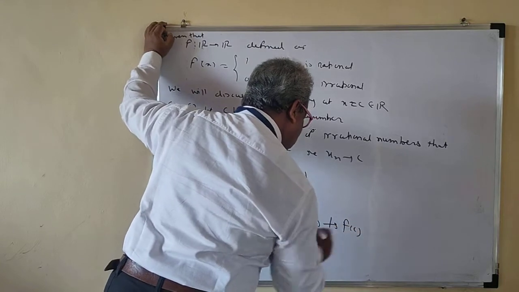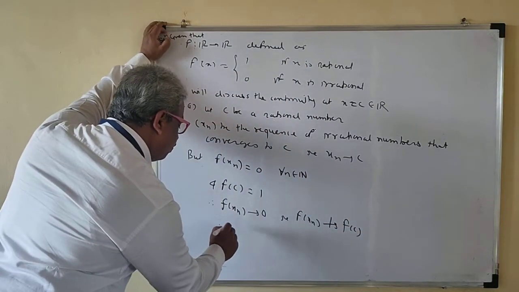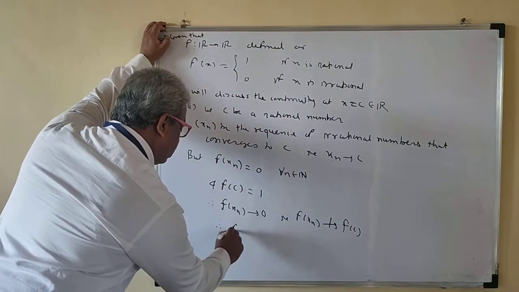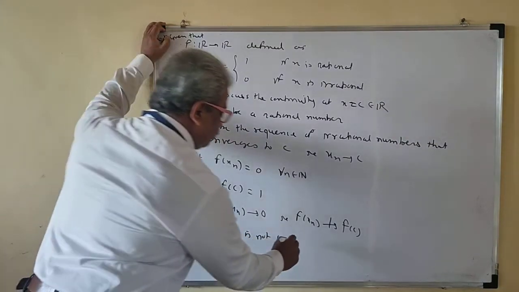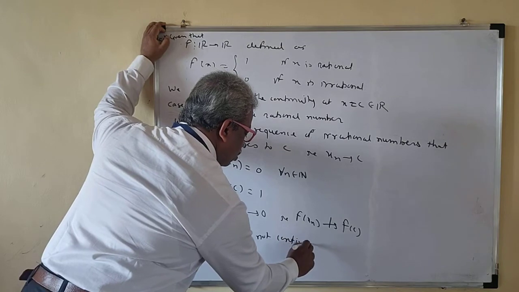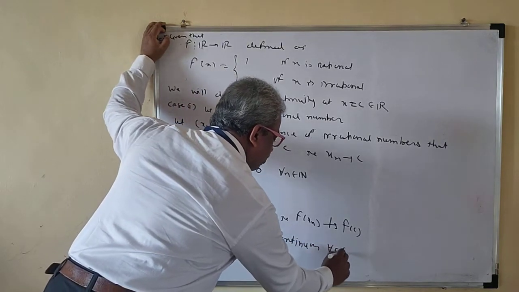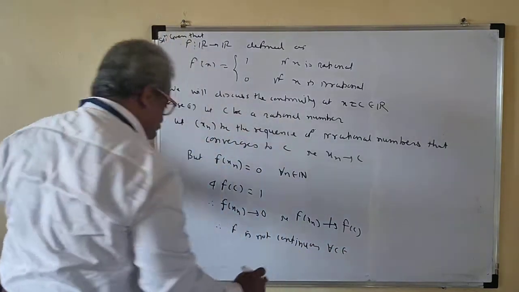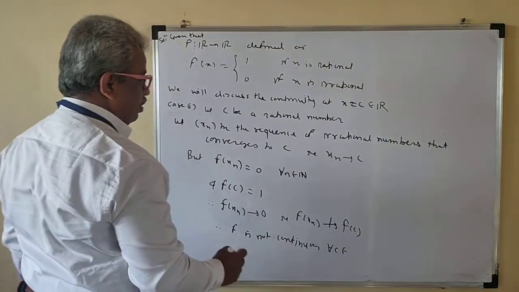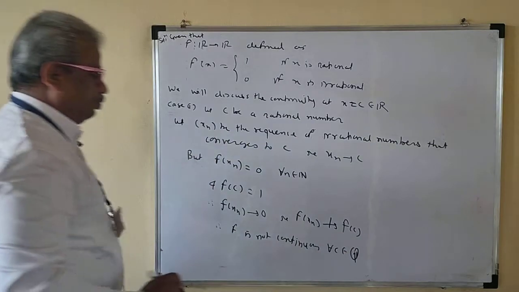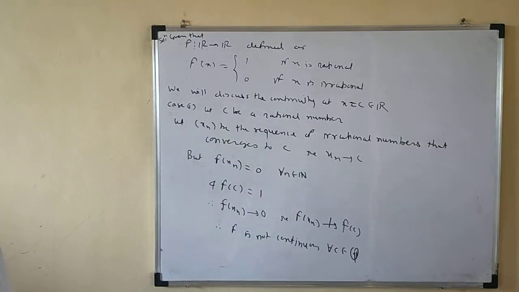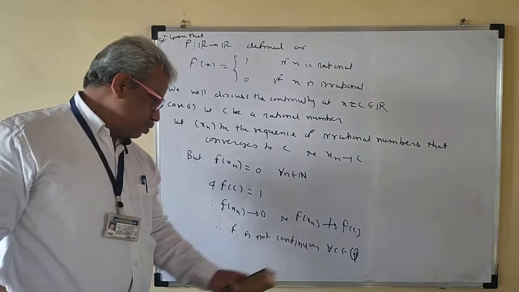Therefore f is not continuous for all c belonging to Q, where c is a rational number.